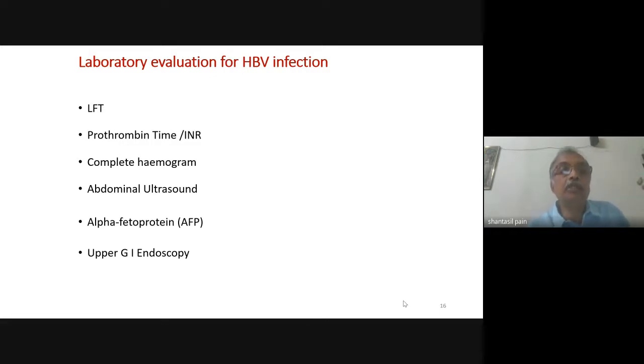Now, ultrasound is also very useful in chronic liver disease. In most patients with cirrhosis, usually a 6 monthly ultrasound is done to look at whether the patient is developing hepatocellular carcinoma or not. Alpha fetoprotein, when you suspect HCC, we check for the alpha fetoprotein. Upper GI endoscopy is basically for checking whether the patient has esophageal varices or not.